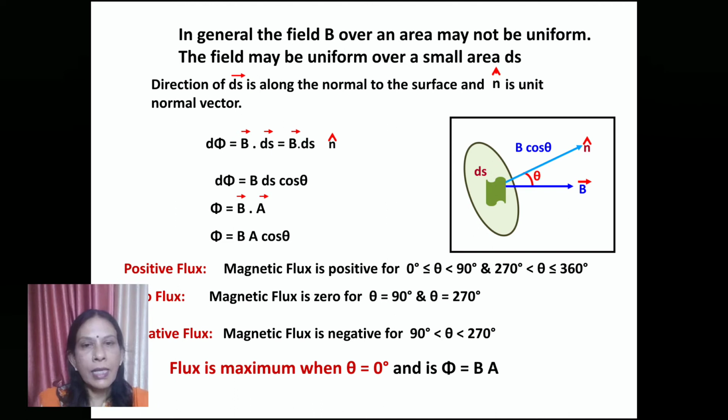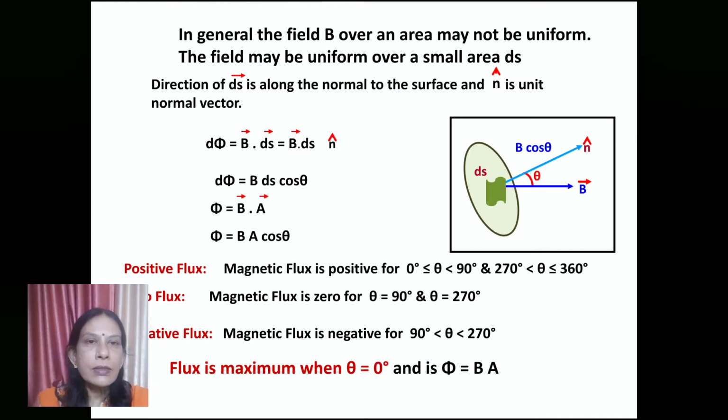Negative flux is observed when theta is between 90 and 270. Maximum flux occurs when theta is 0 degrees, as the cos theta factor is 1, so phi equals BA.